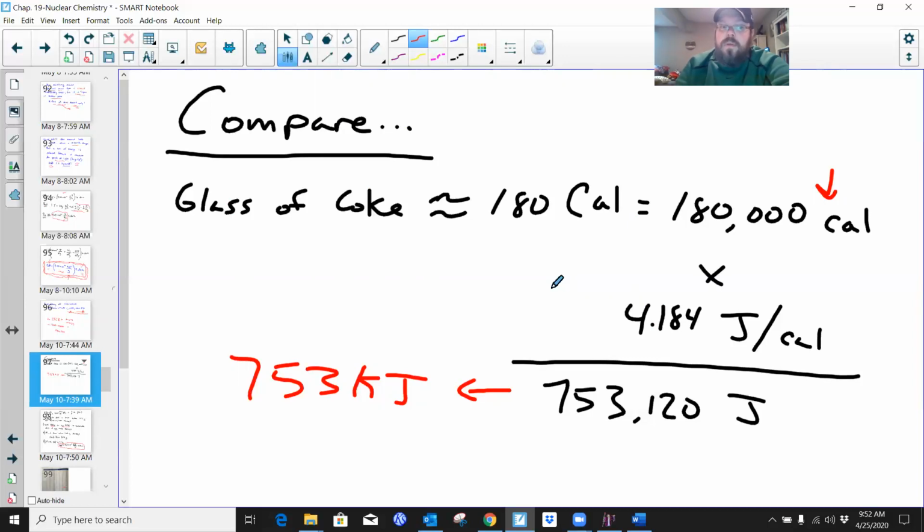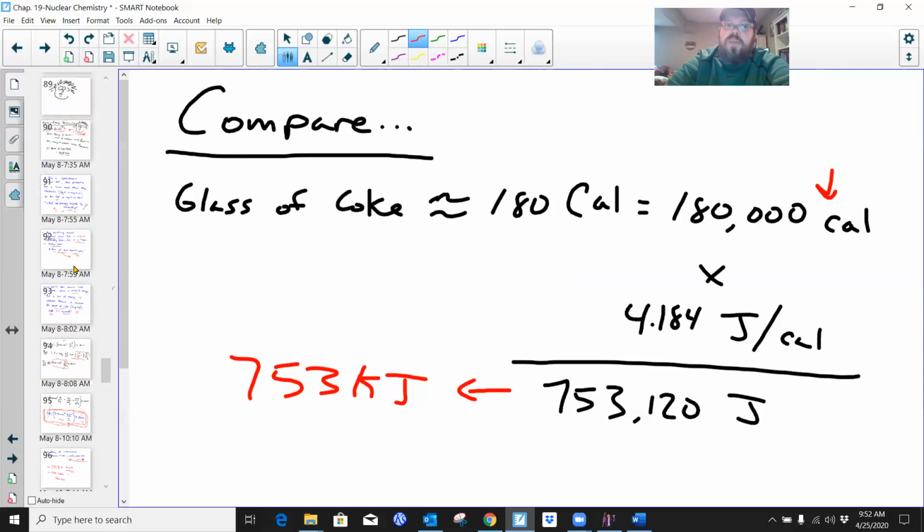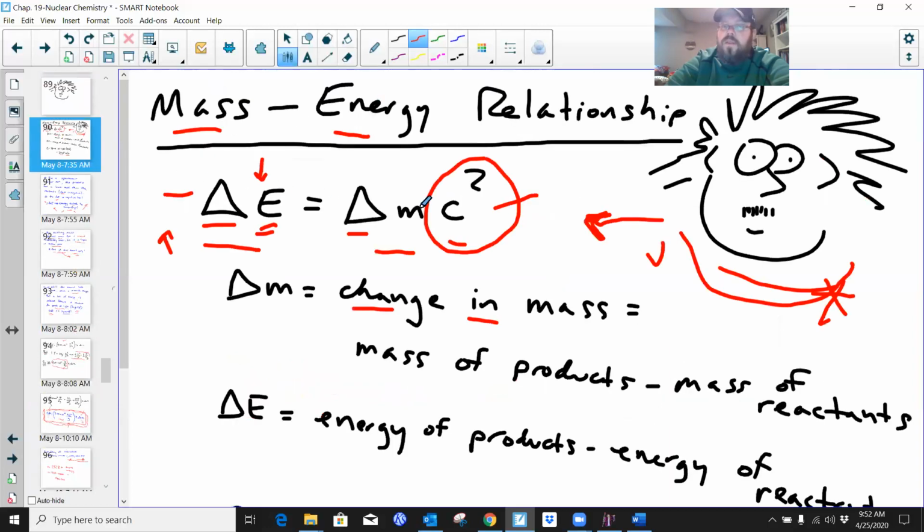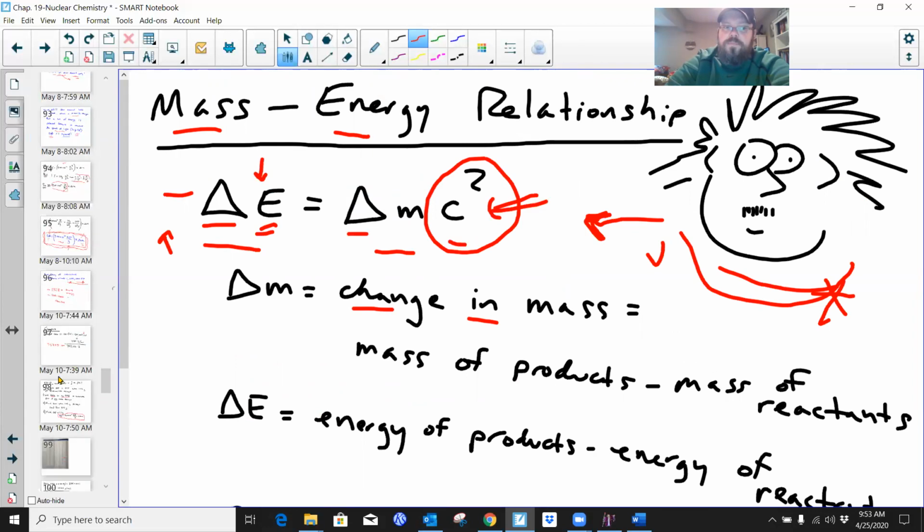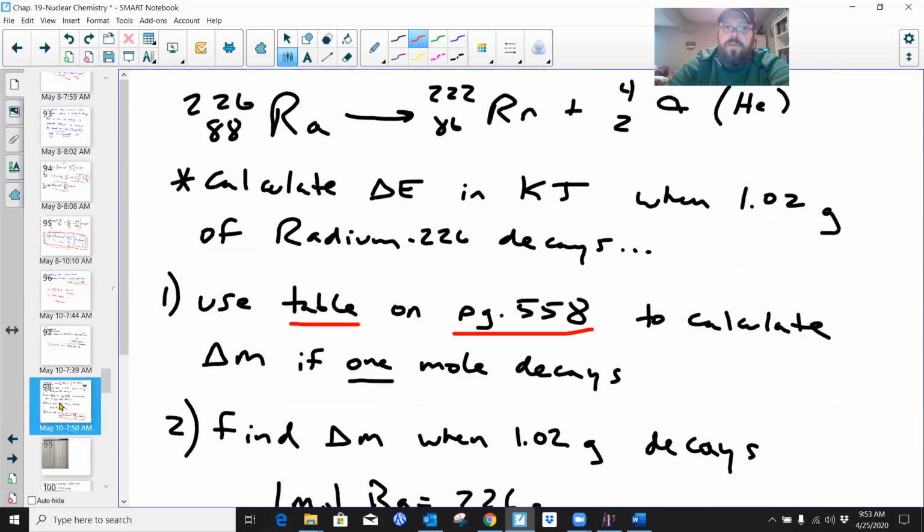Certainly, though, by comparison, nuclear reactions carry a lot more energy with them, okay? And it stems from the fact that it is mass that is being lost and converted to energy, but it's moving at incredible rates of speed, okay? So let's jump into a question here.